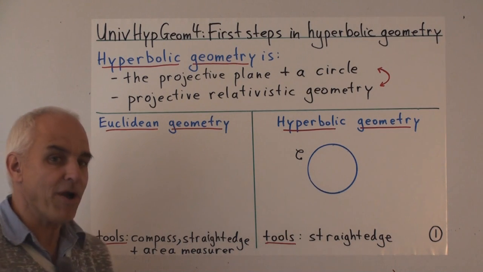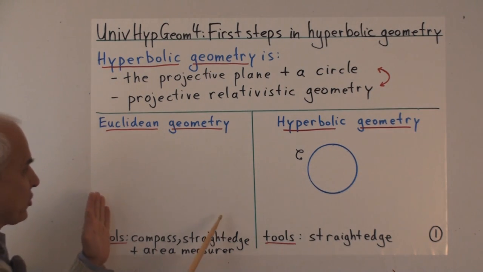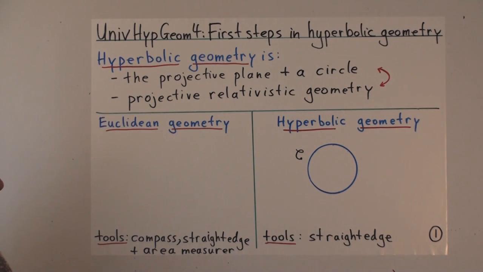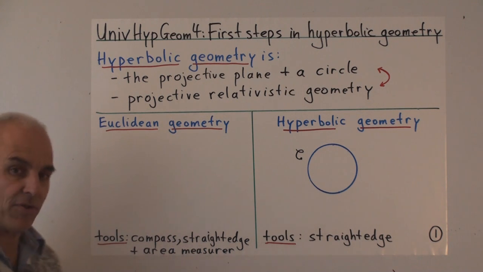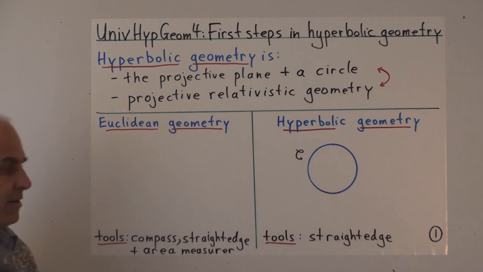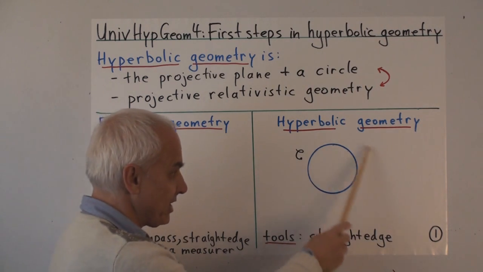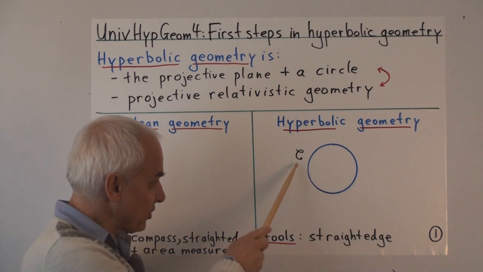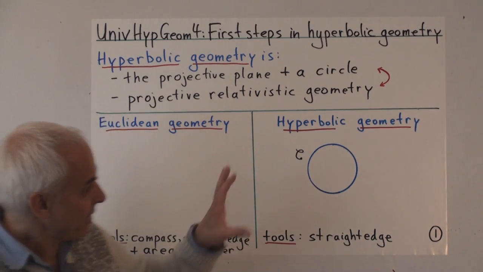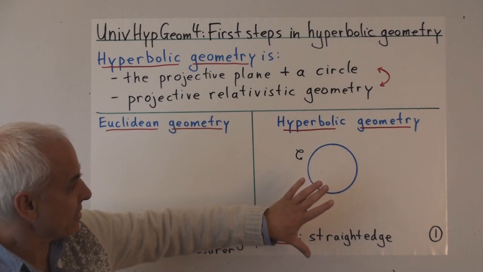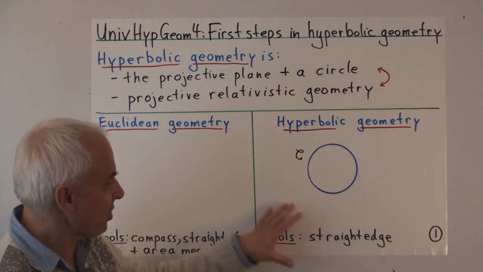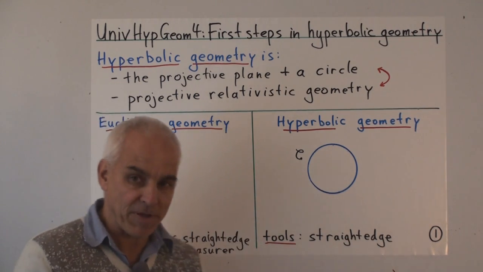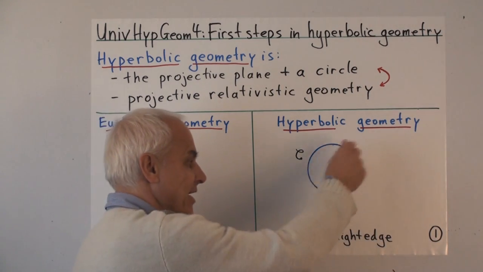Here's 2 pictures that I want you to keep in mind. This is a picture of Euclidean geometry, and this is a picture of hyperbolic geometry. In Euclidean geometry, we see that there's nothing there. It's just an empty plane. In hyperbolic geometry, we see that there's something there. There's a distinguished circle. We'll call that circle C. And we sort of imagine that that circle is given to us. We've stumbled across this circle that's God-given right there in the middle of the plane. We can't move it. We can't copy it. But we can study it.